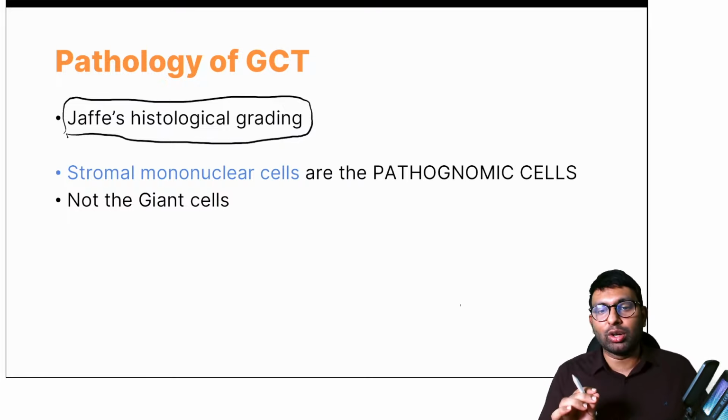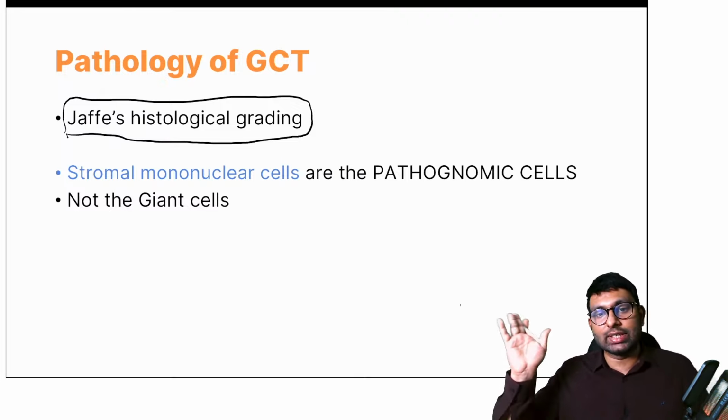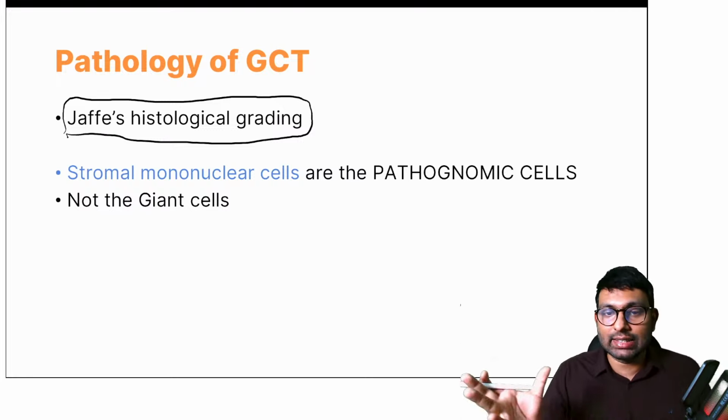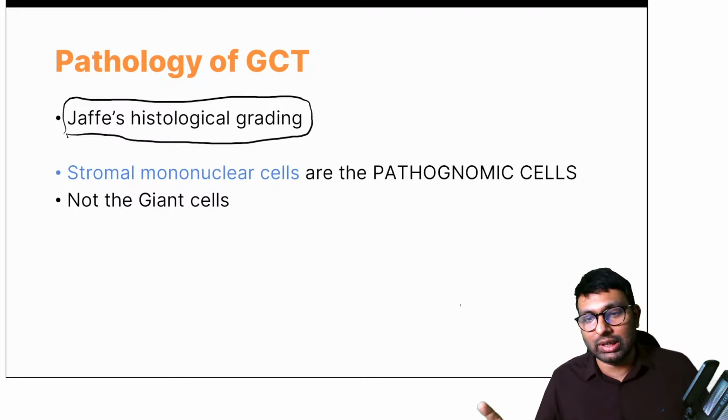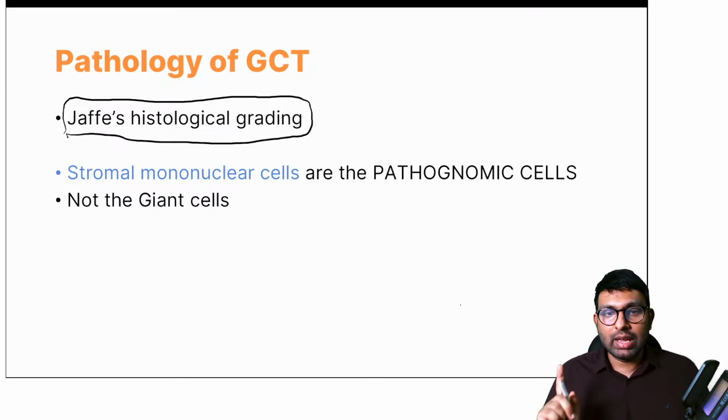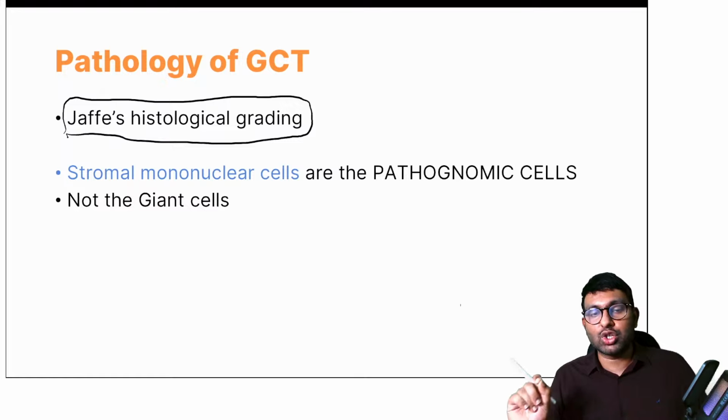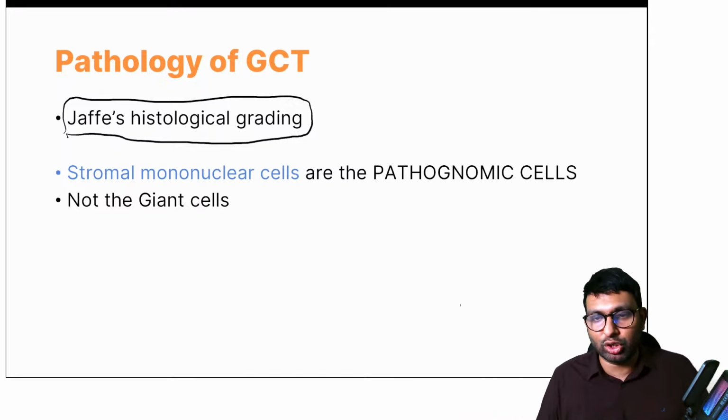One very important concept which students always get confused with: when we ask which is the pathognomic cell in GCT, they'll always say, because it is giant cell tumor, the giant cell is the pathognomic cell, but that is not the answer. The pathognomic cell, the main tumor cell, is a stromal mononuclear cell, not the giant cell. Although giant cells are present, they are not the pathognomic cells.